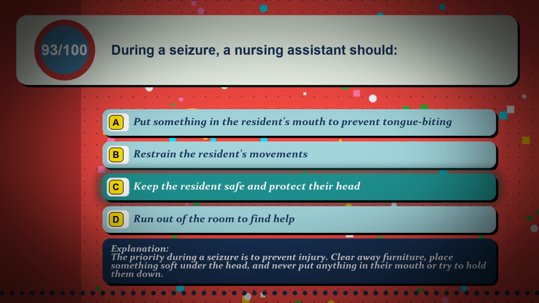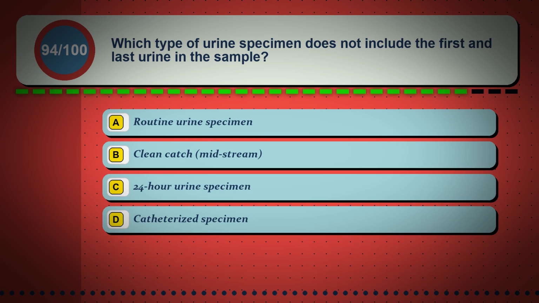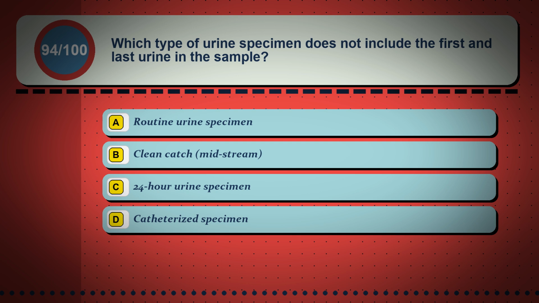Question 94. Which type of urine specimen does not include the first and last urine in the sample? Option A, a routine urine specimen. Option B, a clean catch, midstream. Option C, a 24-hour urine specimen. Option D, catheterized specimen.